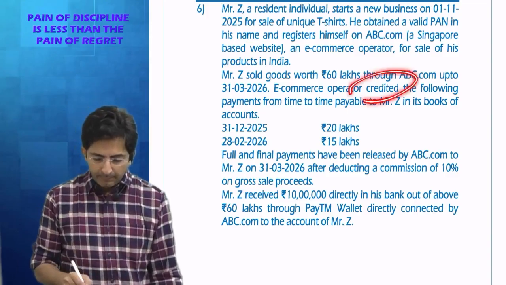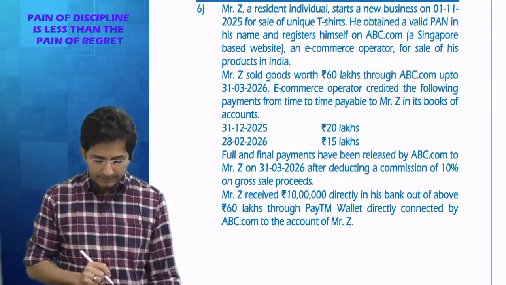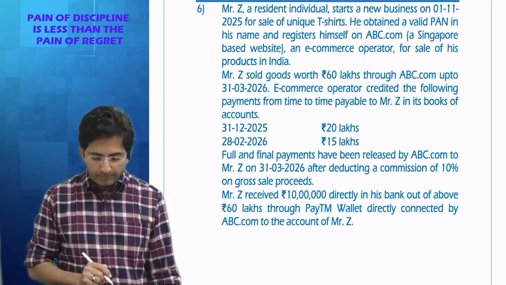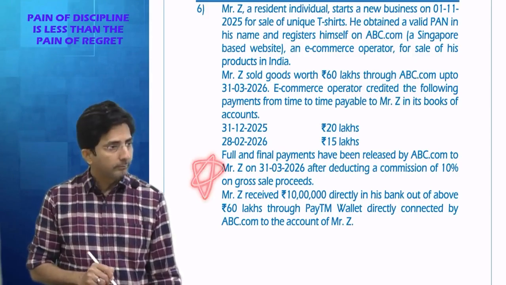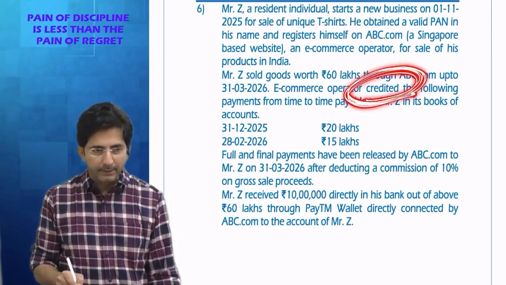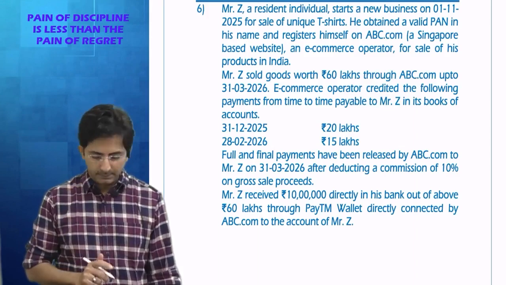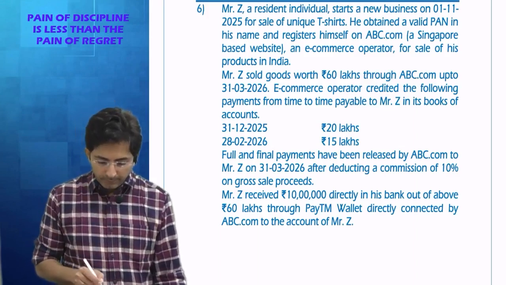So what is the time when party's account is created? And what is the date of actual payment? That is also given below. So in short, the moment party's account was created is basically to decide the time of deducting TDS.